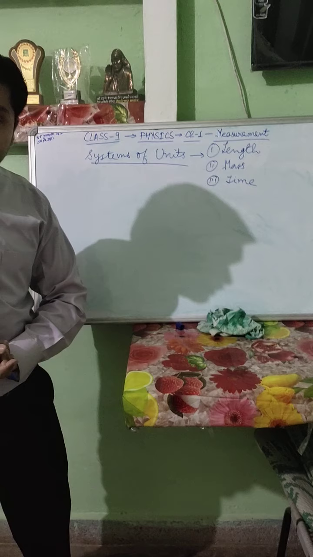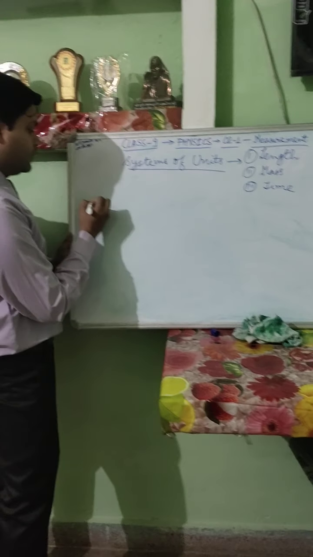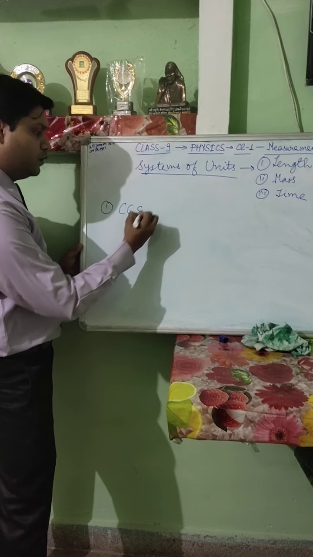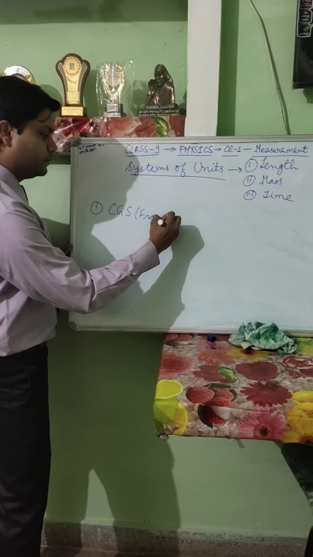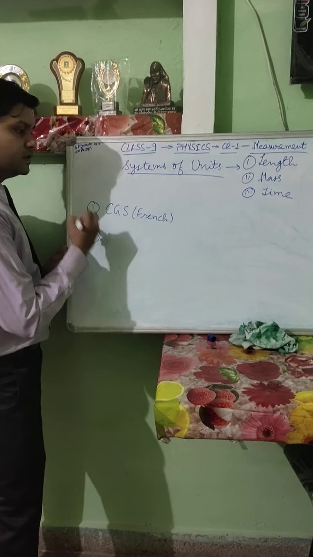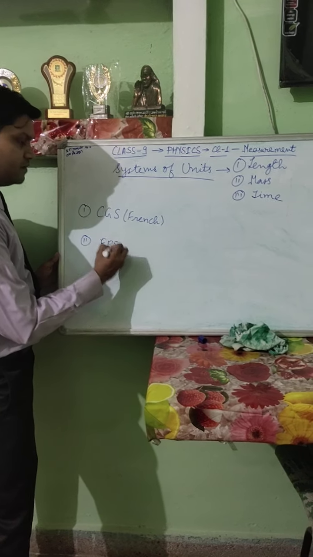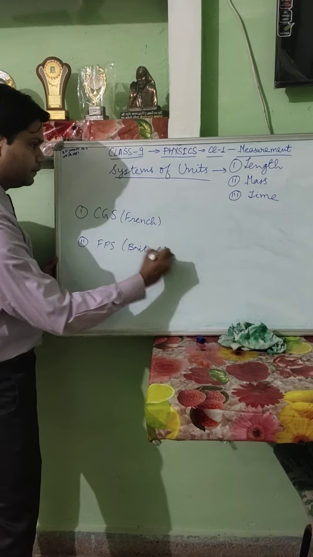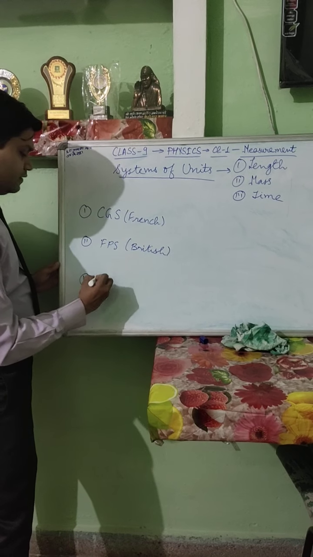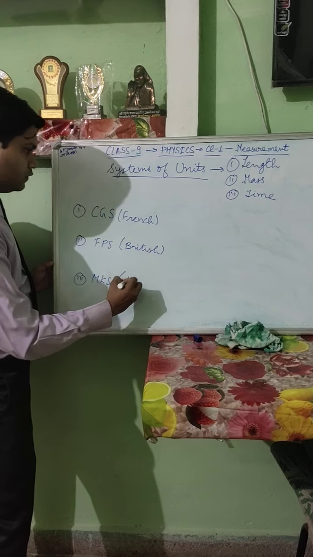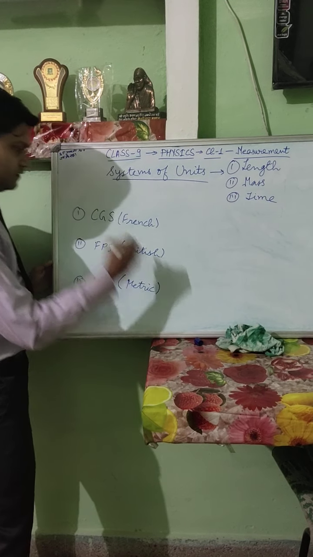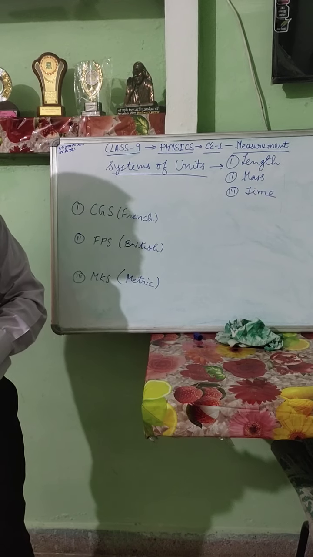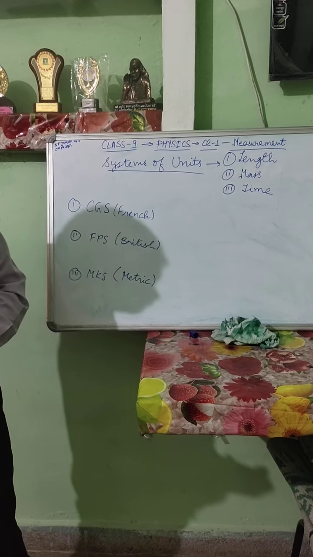3 systems of units we are using mainly. What are those? First one is the CGS system of units. It is also known as the French system. Second system of units is FPS. It is also known as the British system. And third one is the MKS system. It is also known as the metric system. So in these 3 systems we will be discussing the units of length, mass, and time respectively.